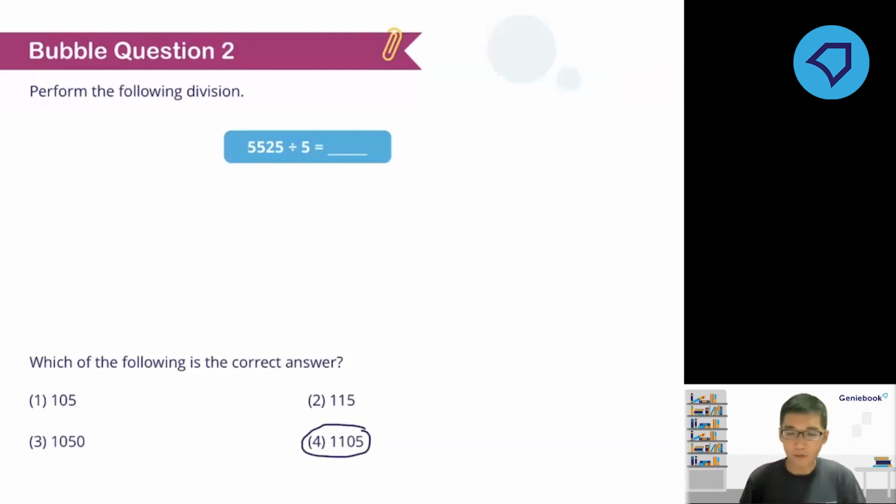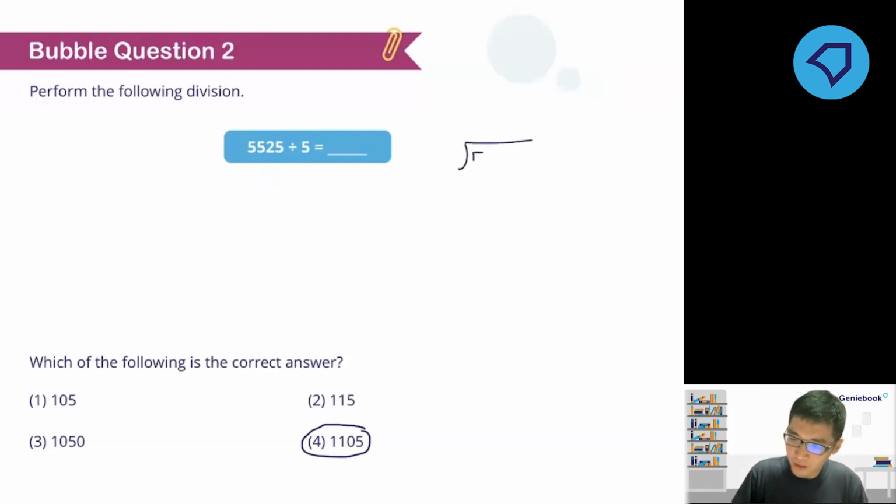Same thing, right? For those who probably work using mental calculation, you thought, 5 divided by 5 is 1, 5 divided by 5 is 1, then you see 25, right? Then you think 25 divided by 5 is 5. So then, oh, the answer must be number 2. No, please, go and do your long division, okay? If you need to check your answer.